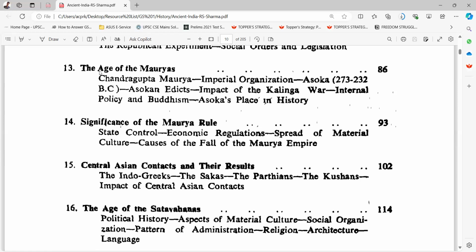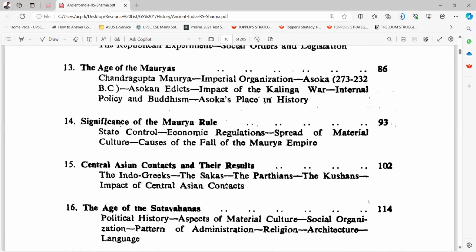13th is age of the Mauryas: Chandragupta Maurya, imperial organization, Ashoka 273 to 232 BC, Ashokan edicts, impact of the Kalinga War, internal policy and Buddhism, Ashoka's place in history. 14th is significance of the Maurya rule, state control, economic regulations, spread of material culture, causes of the fall of the Maurya Empire.